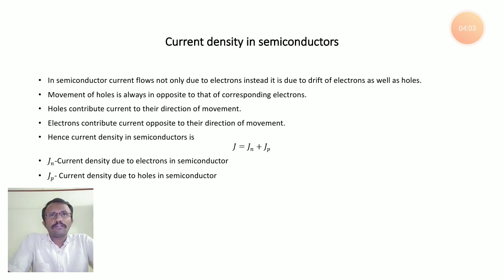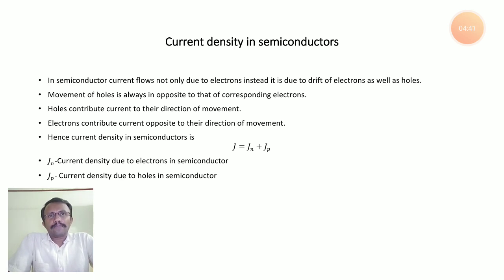Now to get the current density in semiconductors, what do we have to do? We have to use the current density in conductors. Already we know how to derive current density in conductors. We know J is equal to I by A, where J is the current density, I is the current flowing, and A is the area of cross section. Then using I equals Q by T, and time T equals L by Vd, where L is the length of the conductor and Vd is the velocity of the electrons,